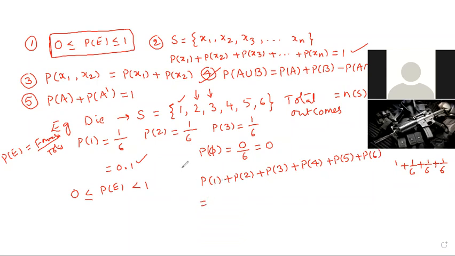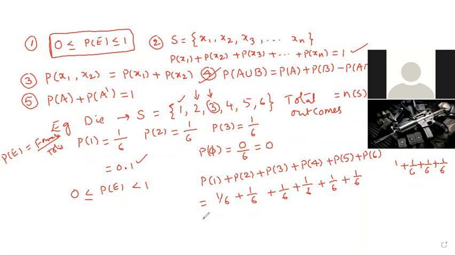Probability of 1 is 1 by 6. Right, clear? Two number, how many numbers is there? Two is the only one number. It is also 1 by 6. Three number in this sample space, only one number. Therefore, 1 by 6. Four also one number, 1 by 6. 5 also in the sample space, 1 by 6. 6 also in the sample space, only one number, 1 by 6.